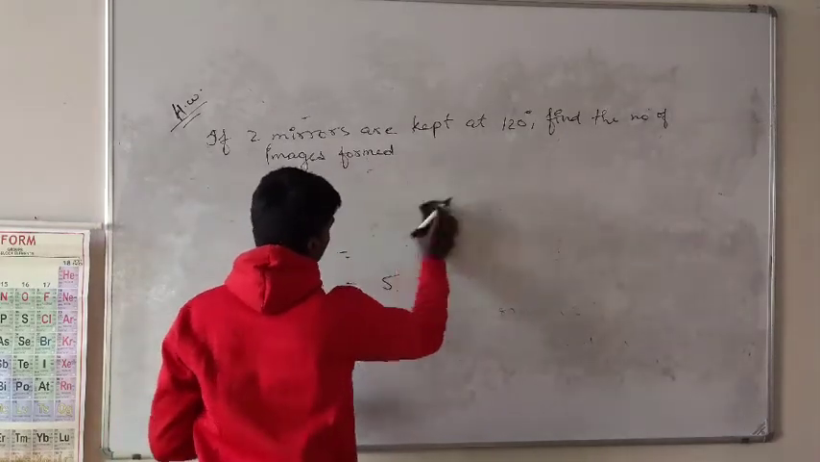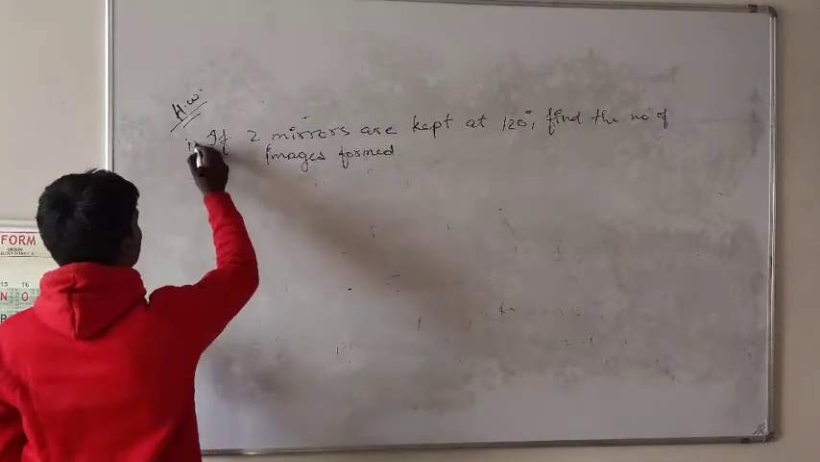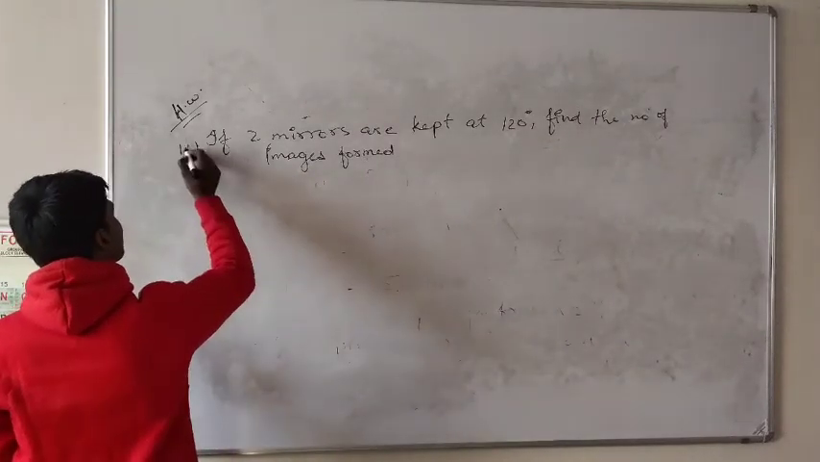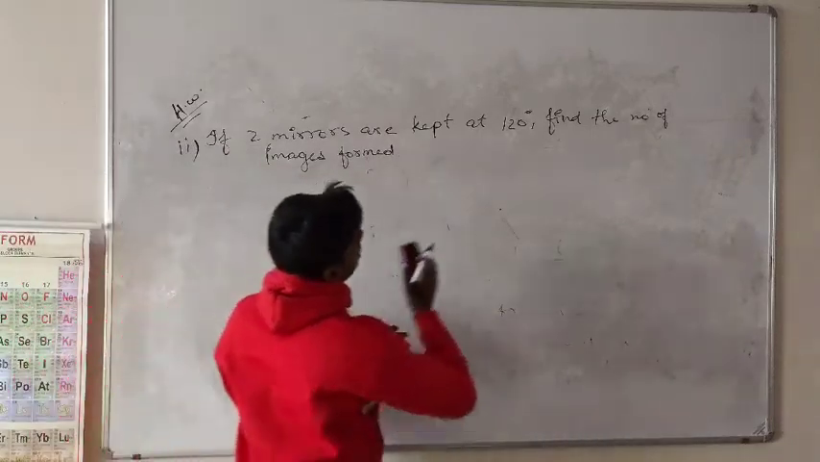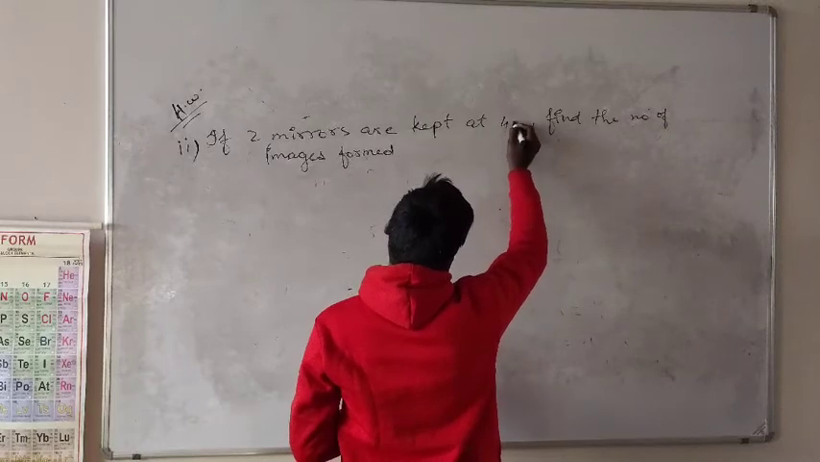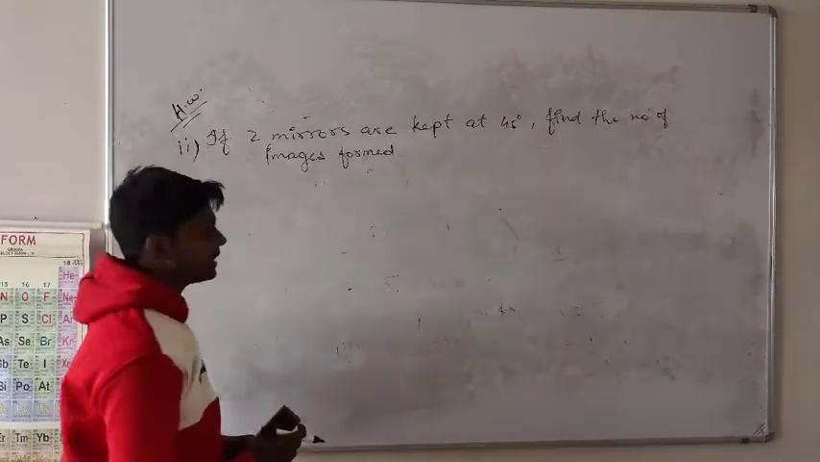This is question number 1. Now question number 2. Again, I am doing the correction here. This is question number 2. Now I am changing the angle. If two mirrors are kept at 45 degree, find the number of images formed.